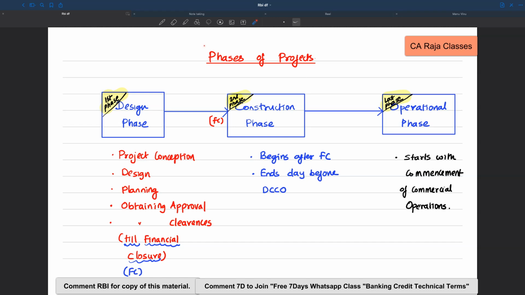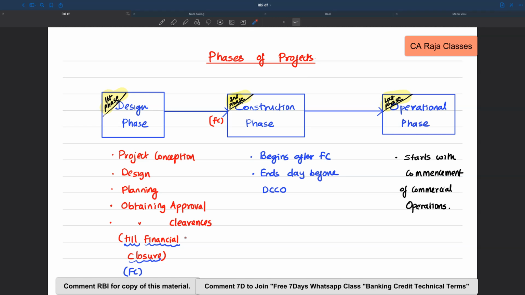At first, the document talks about the phases of the projects. As you know, this framework is for projects under implementation, so it is very important to understand the phases of projects. There are 3 phases. The first phase is called the design phase. It is in this phase that the project will be conceived, a design will be made, planning will be done, various approvals and clearances will be obtained, and loan sanctions will also be taken.